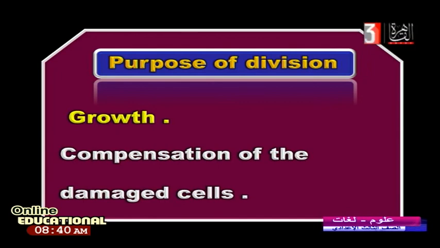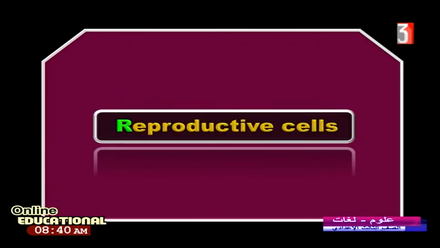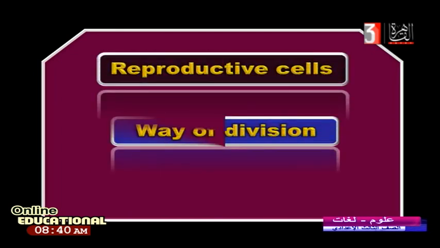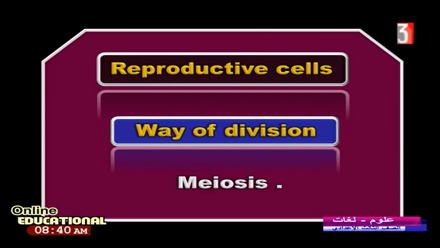It compensates the damaged cells. If you have a cut in your skin, it can be compensated by what? By division inside somatic cells. Also, I can say reproductive cell, the other type. This is especially for sperm and ovum. So we can say reproductive cells mean the way of division which is called meiosis. So meiosis is for reproductive cells, mitosis for somatic cells.